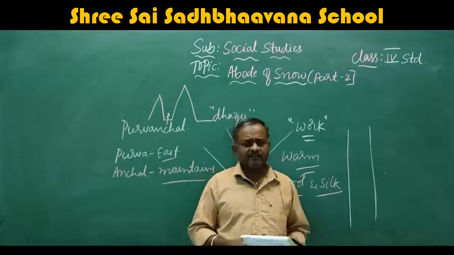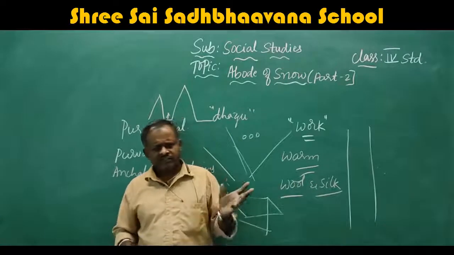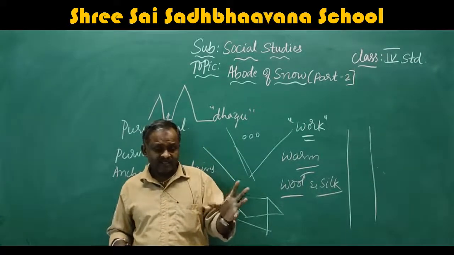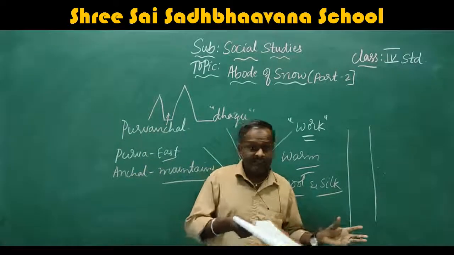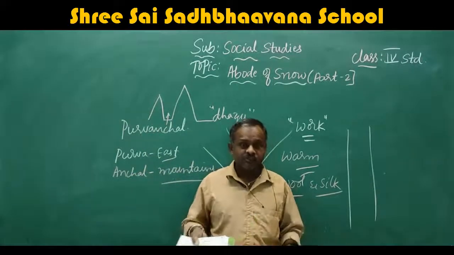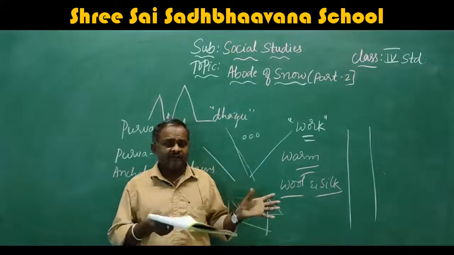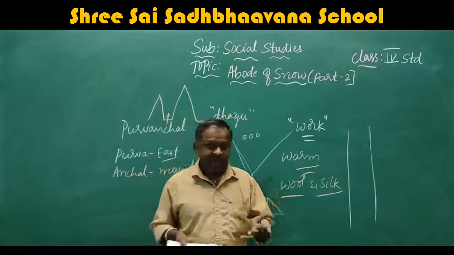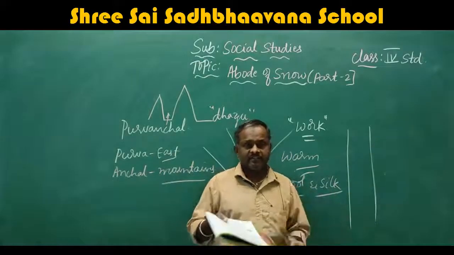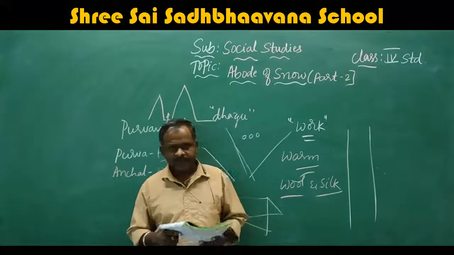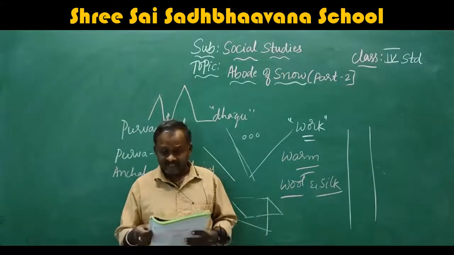So many products are available in the forest: honey, fruits, Ayurvedic medicines, medicinal plants, medicinal roots, medicinal leaves. We take them, sell them and earn money. They are valuable sources for our country.